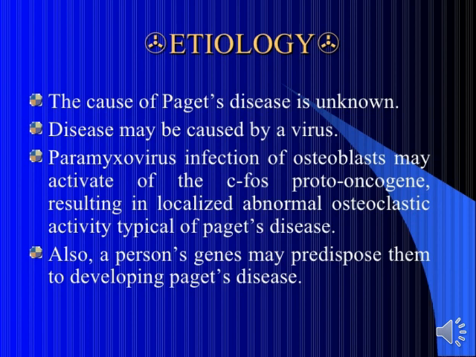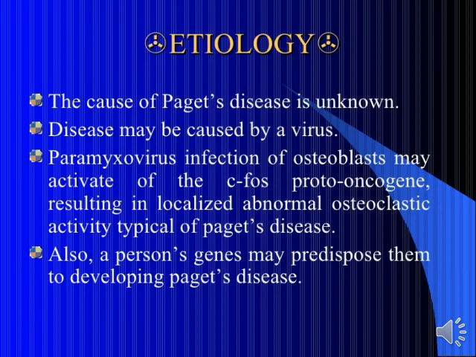Some kind of virus, among the different viruses available in our environment, directly affects the osteoblasts and the bone remodeling process. After that alteration of the bone process, there may be a chance of leading to Paget's disease. So this etiology is the responsible factor for Paget's disease.